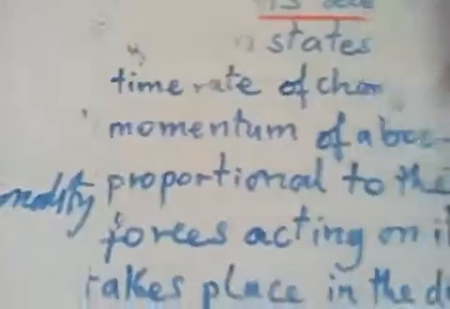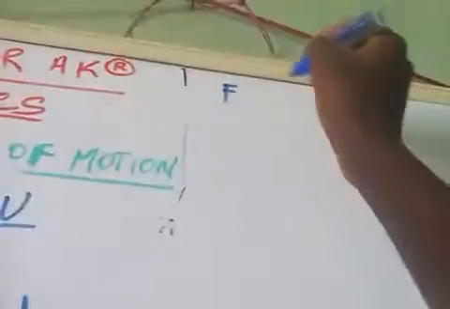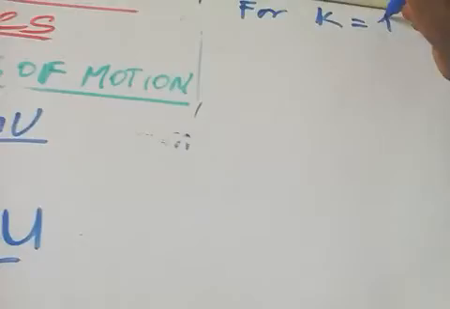When we assume that k is equal to 1, what is the implication? For k equal to 1, instead of writing F is equal to kma, we now write F is equal to ma.